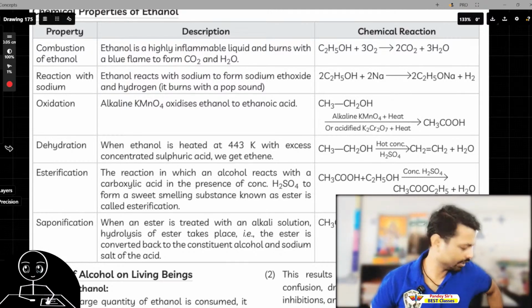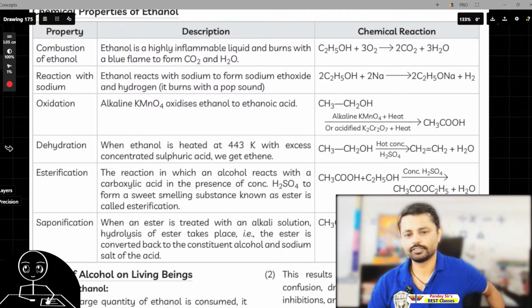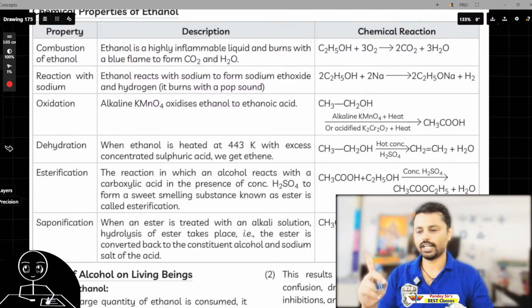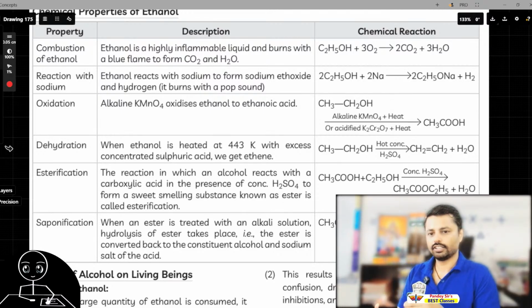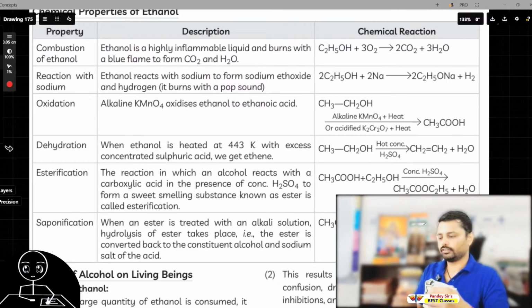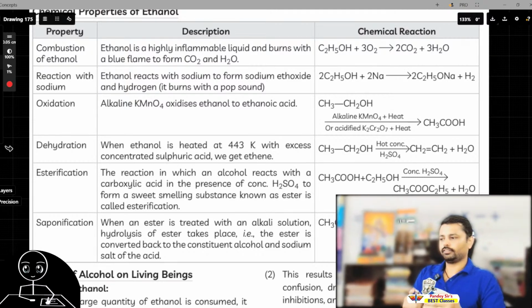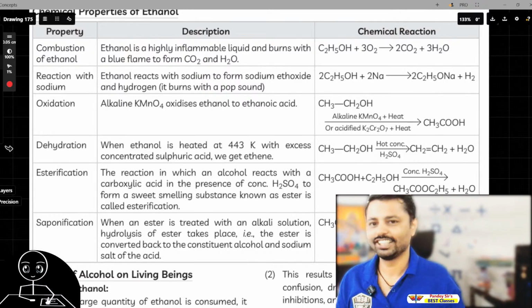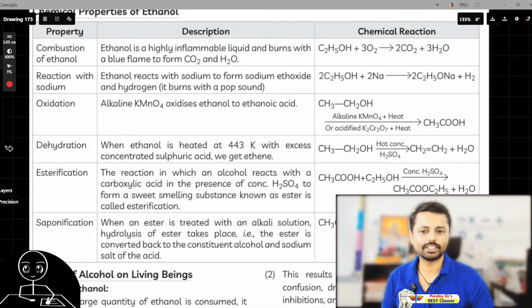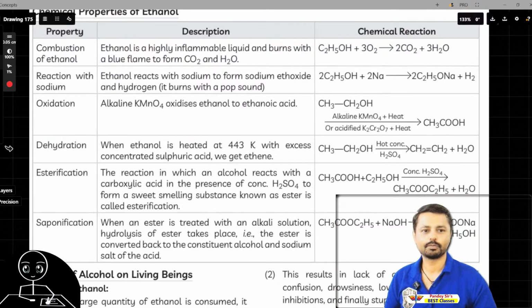Anyway, I'm going to burn it in front of you. I took this lighter. Don't try this at home, even by mistake, because it could be a big mistake. So let's see this dangerous thing. Oops. Okay, so it's highly flammable. Don't try. I know it, that's why I tried, but you don't try. Anyway, let's carry on.